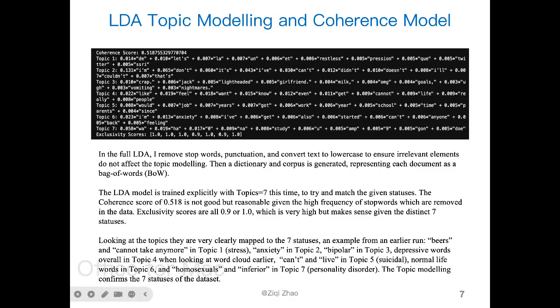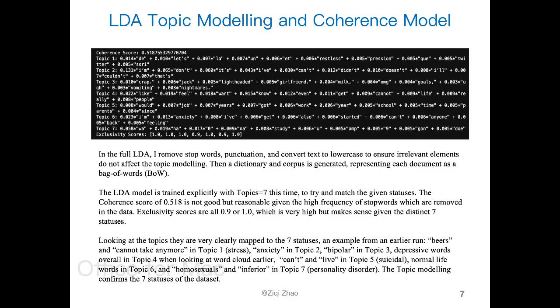For example, in this particular run, let's look at topic 1. The word depression is in topic 1, so that is depression, right? And if we look at these more closely, we can do an elimination one by one, and eventually we can figure each one out. So in an earlier run, topic 1 had beer and cannot take it anymore, which is obviously stress.